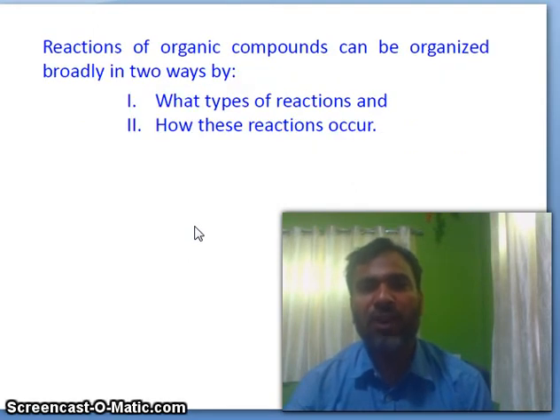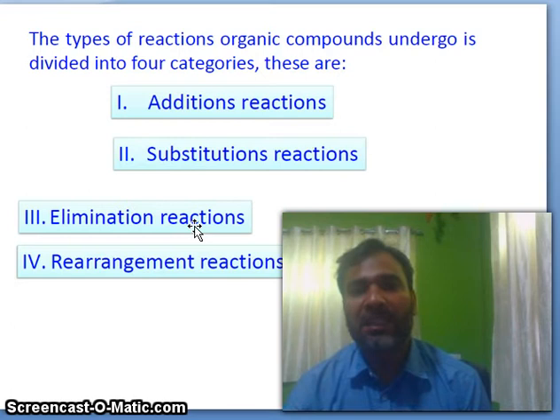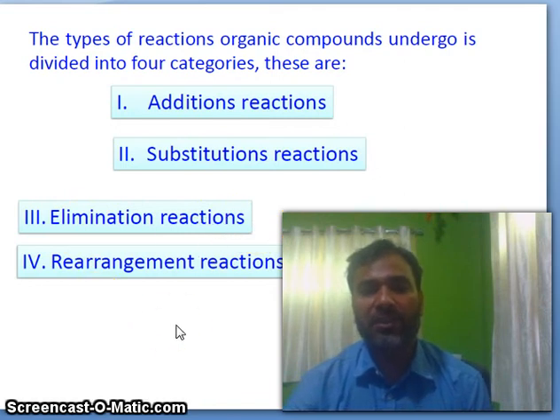So, reactions of organic compounds can be organized broadly into two ways: by what types of reactions and how these reactions occur. The types of reactions organic compounds undergo are divided into four categories. There are more than four categories, but for basic level I am saying four categories. These are addition reactions, substitution reactions, elimination reactions, and rearrangement reactions.